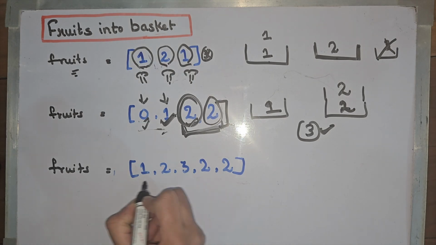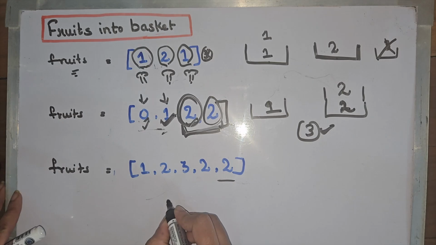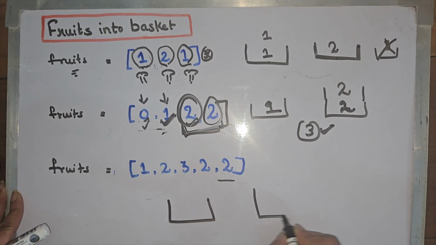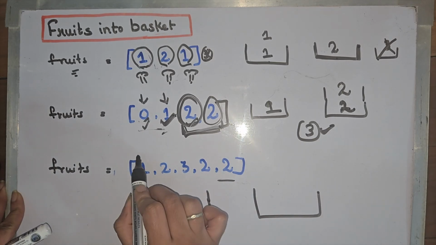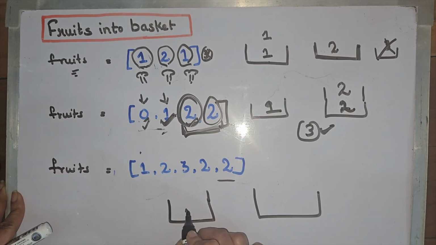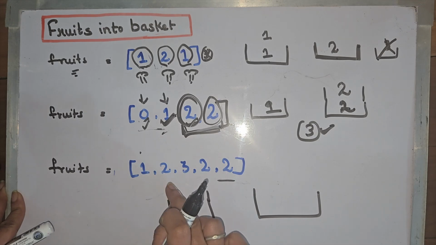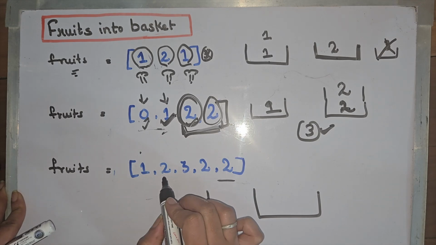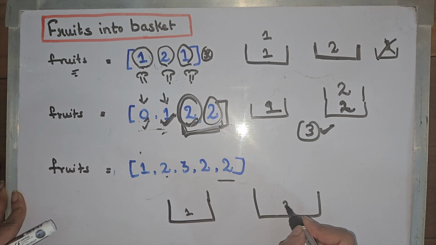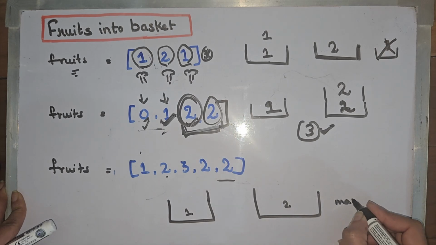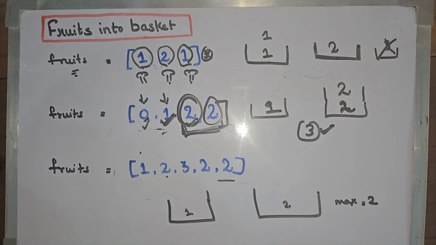Let's look at this particular input. We have 2 baskets. If you thought of picking 1 and you put 1 here, then you need to pick the next fruit, because we need to pick in continuous fashion. And you picked 2. 2 will be in this basket. In this case, we have answer as 2, because 2 is the maximum number of fruits that you picked.